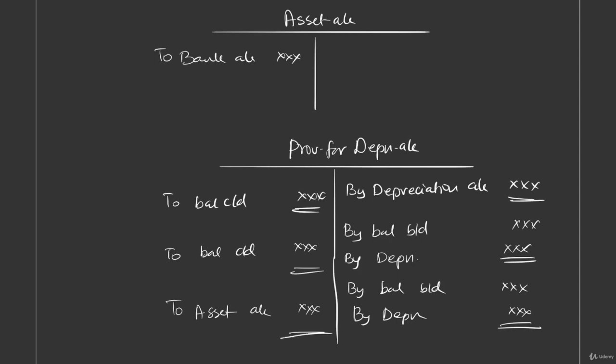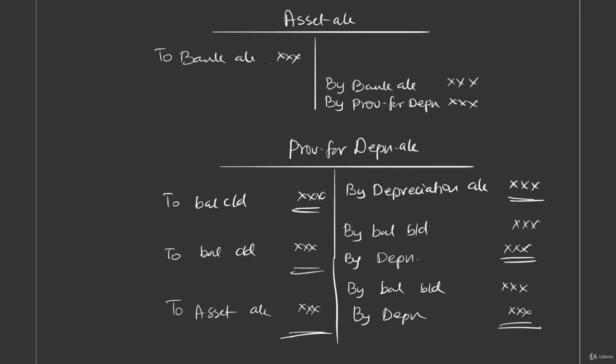So in the third year, when you record by bank account for capturing the sale of the asset, you also have another entry, provision for depreciation account debit to asset account. So you have to write by provision for depreciation as well. By passing this entry, what do you get to know?